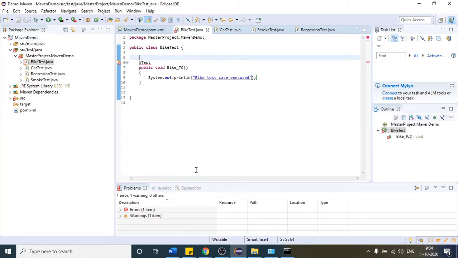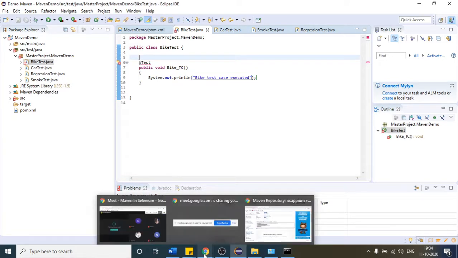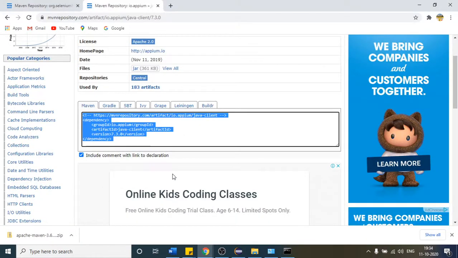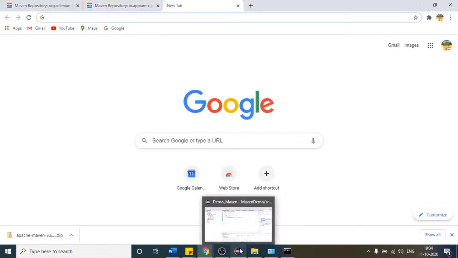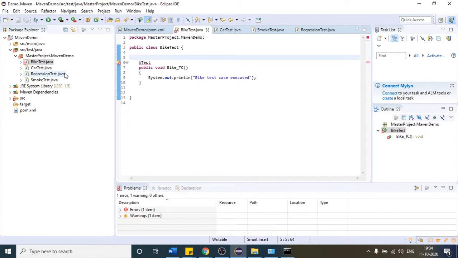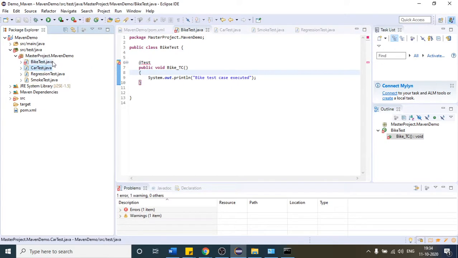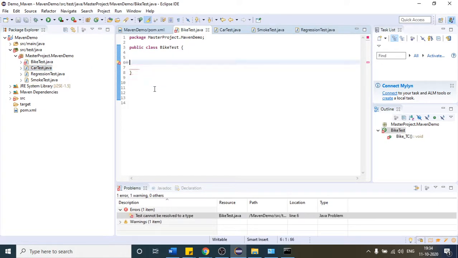To get the dependency, or you can say to get the jar files of TestNG, before that, let me write it here only. Let me create one more class. Suppose I am not writing like that, and I write public static void main, String args.